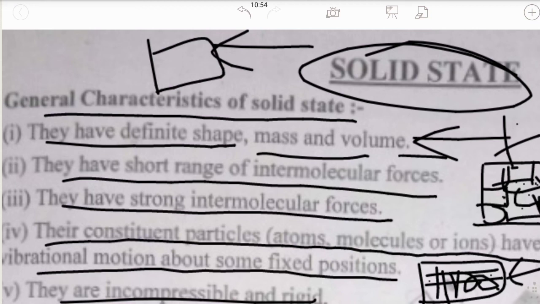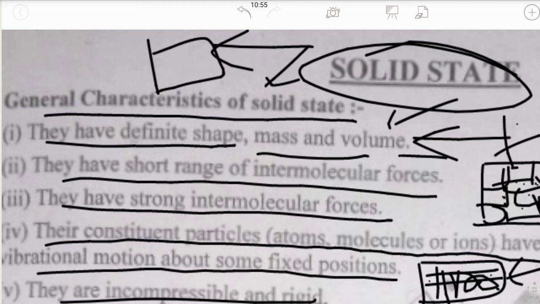Okay, let's recap some of the important general characteristics of the solid state. They have definite shape, mass and volume, because a book does not change its shape, mass and volume; for volume you can take the example of a water bottle. They have a short range of intermolecular forces. Why? Because very closely packed, tight particles are present in them.